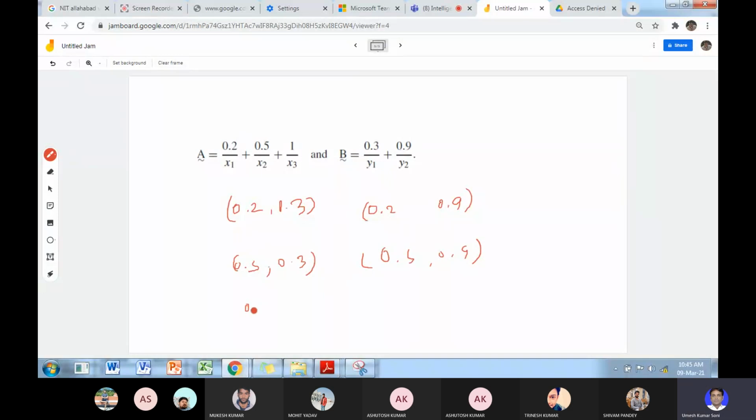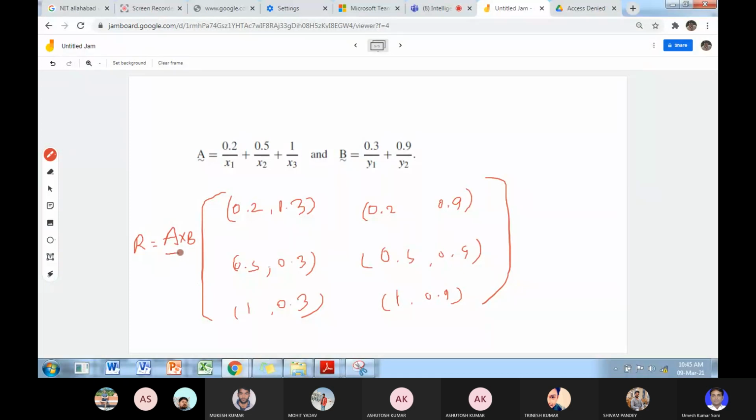This is 1 and 0.3, and this you have 1 and 0.9. Okay, so what is the relationship? R equal to A cross B. This is Cartesian product.